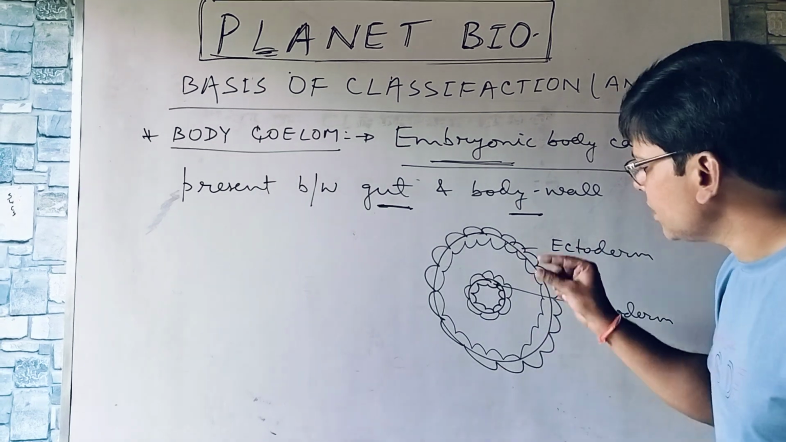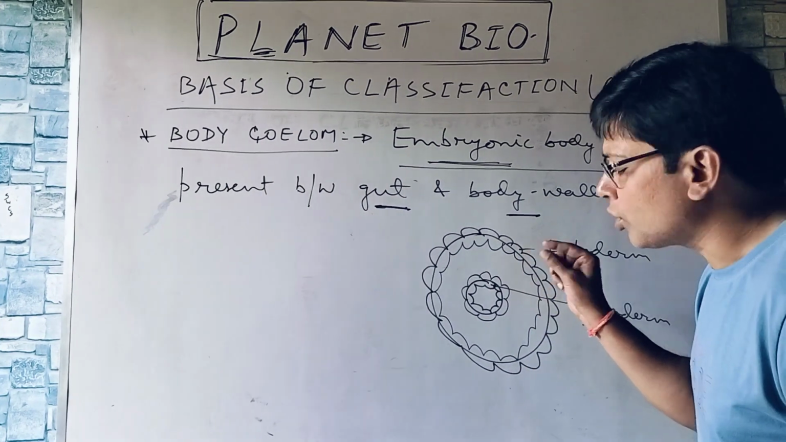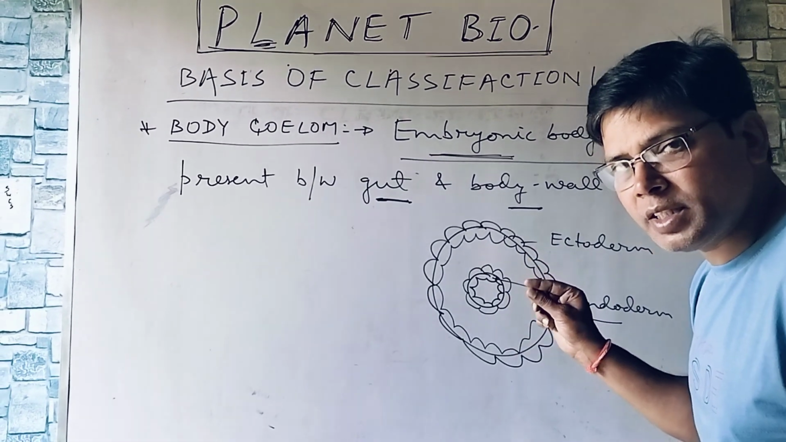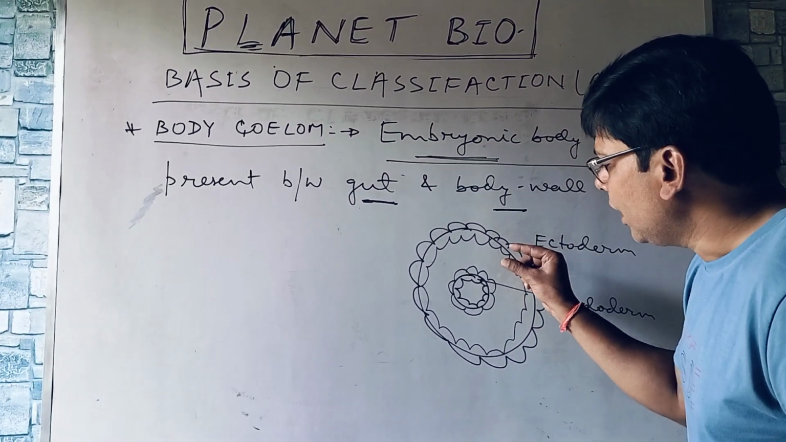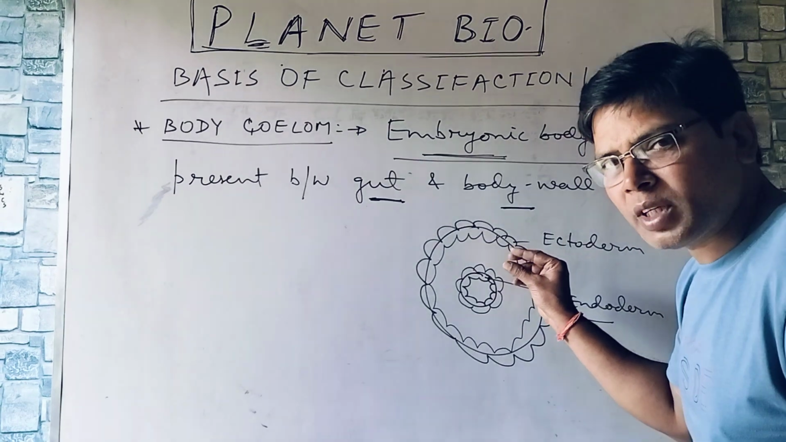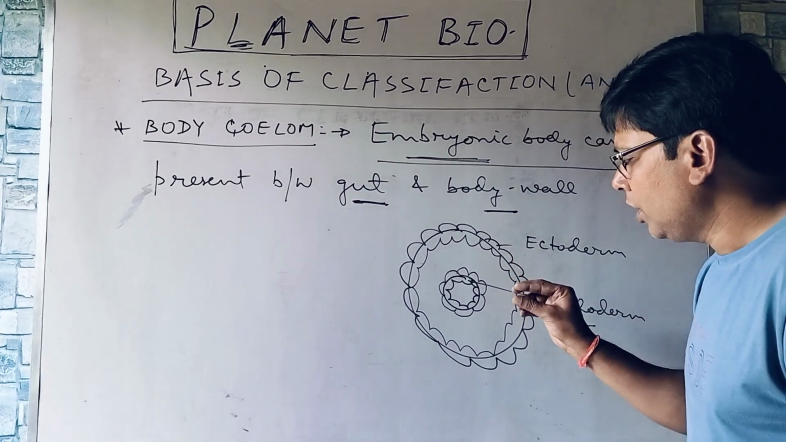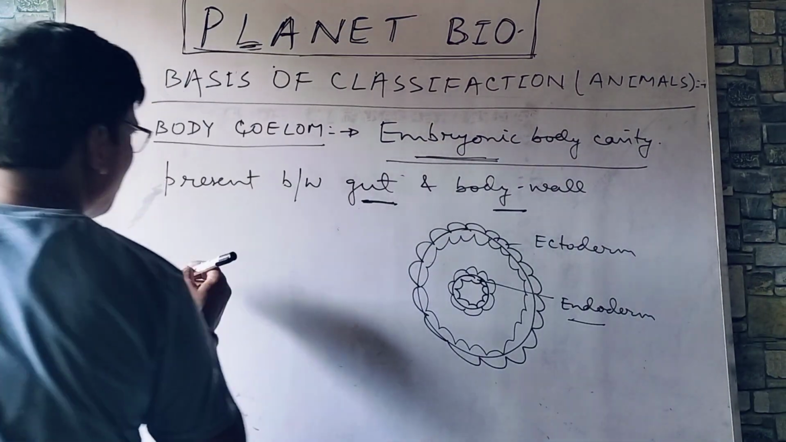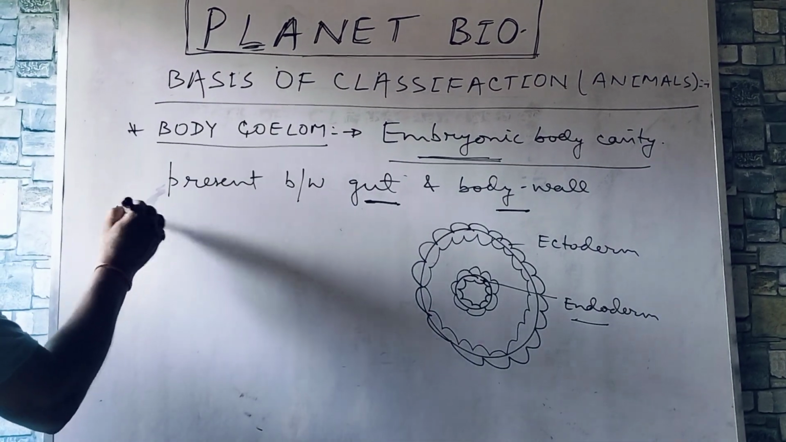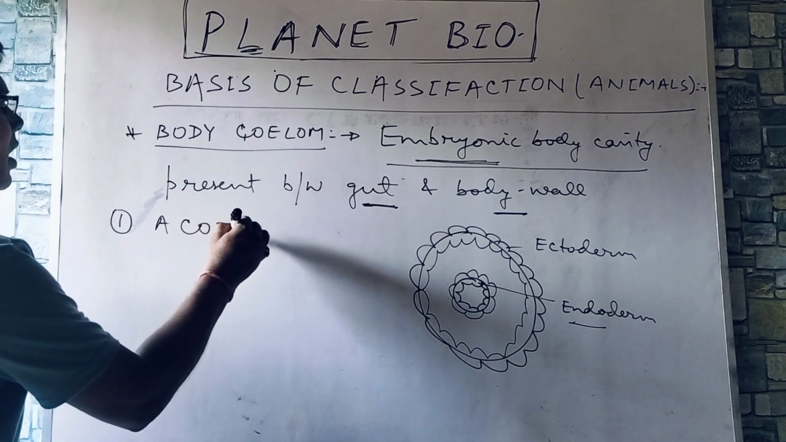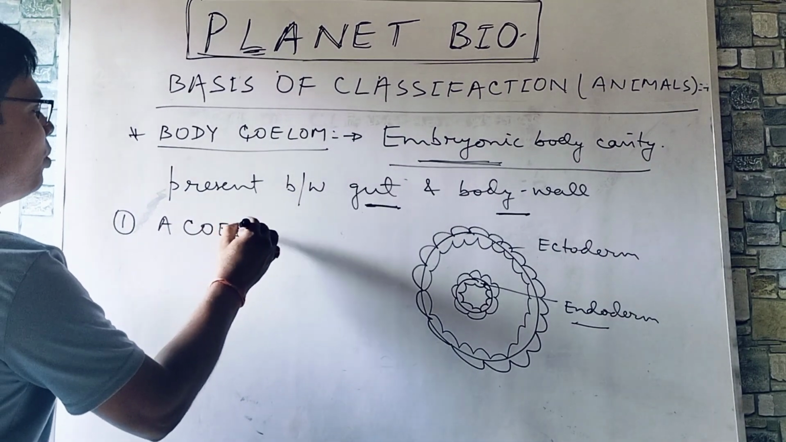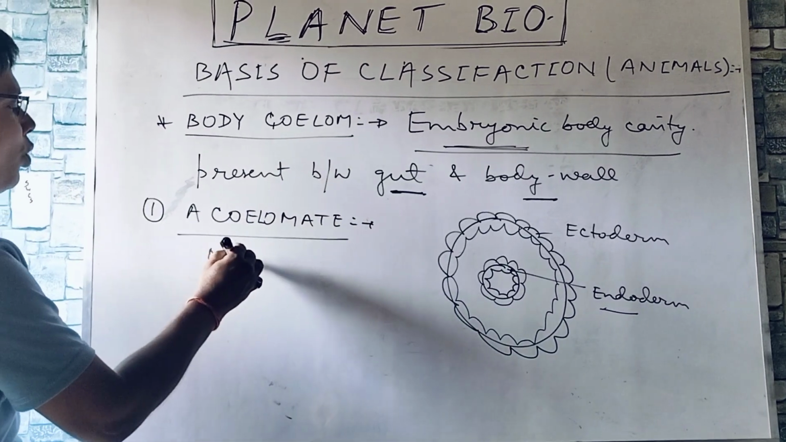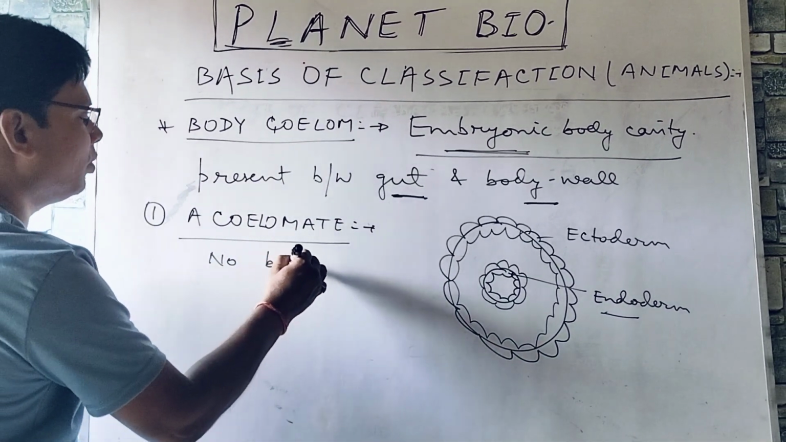In platyhelminthes, mesoderm is present, but that has not split. The same condition is in aschelminthes, that is the roundworms. It has split but not completely. So you can say that platyhelminthes come in this category, acoelomate. Acoelomate means no body coelom.